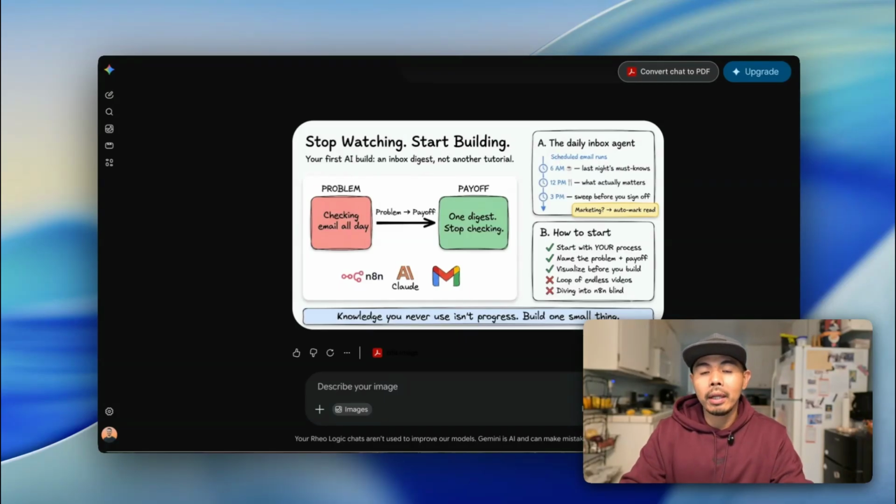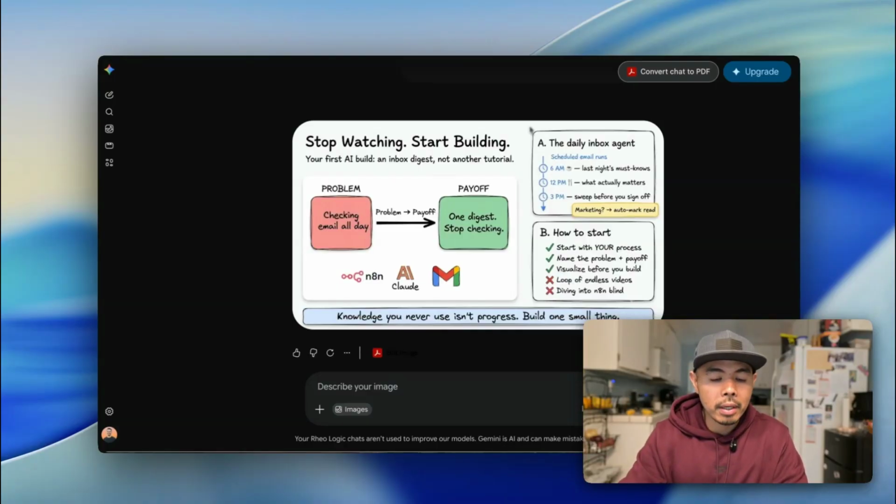Before you start building anything with AI, this 2-step framework can work whether you're building with Claude Code, with OpenAI, whether you're building something with the approved LLM that your company gives you, whether it's agentic, whether it's just prompting and things like that. This framework will help because you start with a problem and then you start with the payoff. So what is the problem that you're trying to address and what is the payoff that you want to achieve?